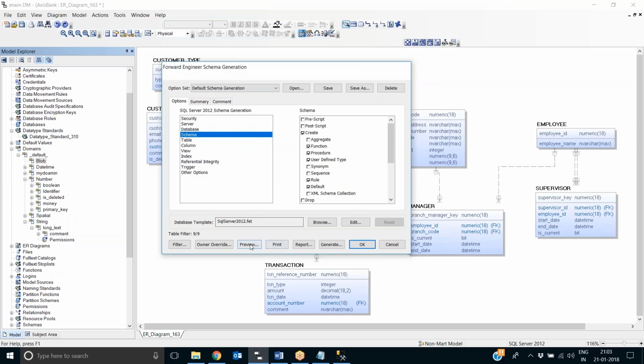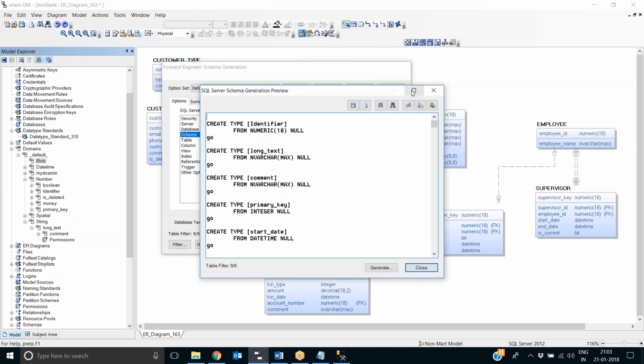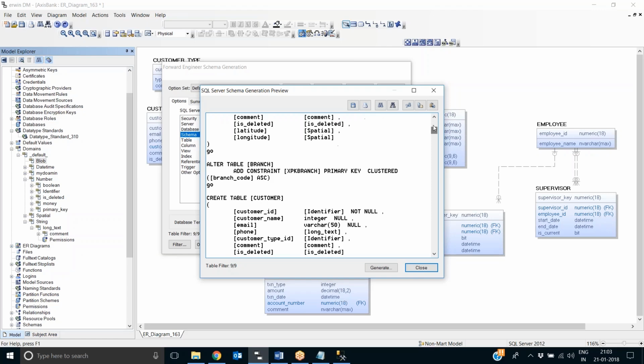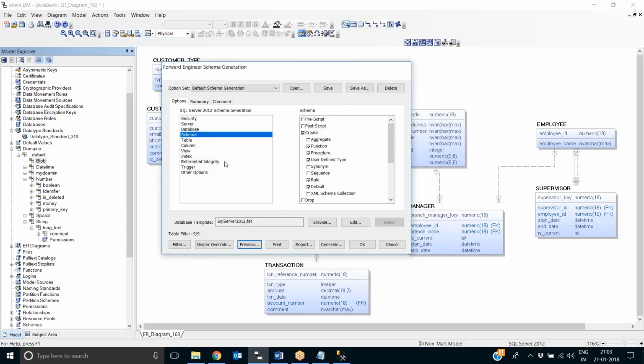If I just go and click on preview, you can find in the very beginning it is creating one type called identifier from numeric 18. Then create type called long text from nvarchar max. Then you will find all the table definitions. Let me just turn off the triggers, these are unwanted triggers.